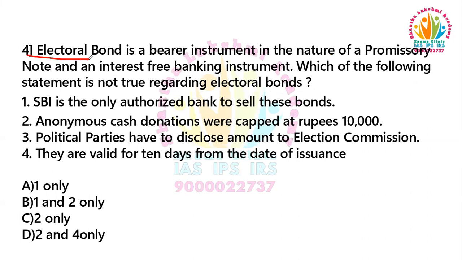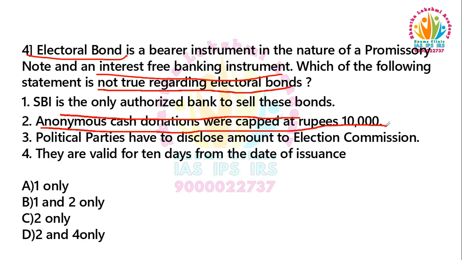The next question is on electoral bonds. An electoral bond is a bearer instrument in the nature of a promissory note and an interest-free banking instrument. Which of the following statements is not true regarding electoral bonds? Statement 1: SBI is the only authorized bank to sell these bonds. Statement 2: Anonymous cash donations were capped at rupees 10,000. Statement 3: Political parties have to disclose the amount to the Election Commission. Statement 4: They are valid for 10 days from the date of issuance. The options given are: option A, 1 only; option B, 1 and 2 only; option C, 2 only; option D, 2 and 4 only.